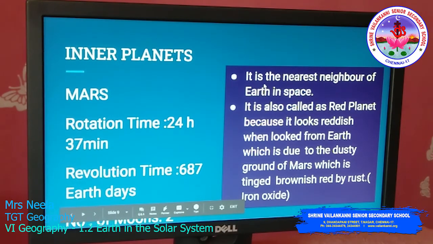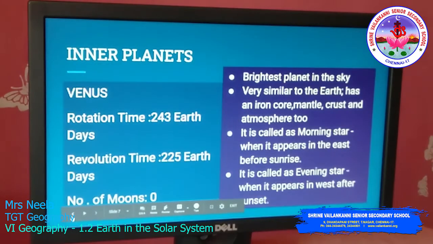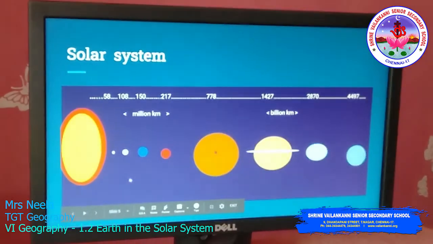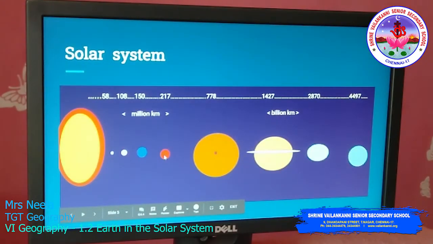It is the nearest neighbor of Earth in space, and it also looks like a red planet. It is called a red planet because from the earth when we see Mars, it looks reddish in color. It is tinged in brownish red by the rust. This rust is iron oxide. Now we completed the inner planets.